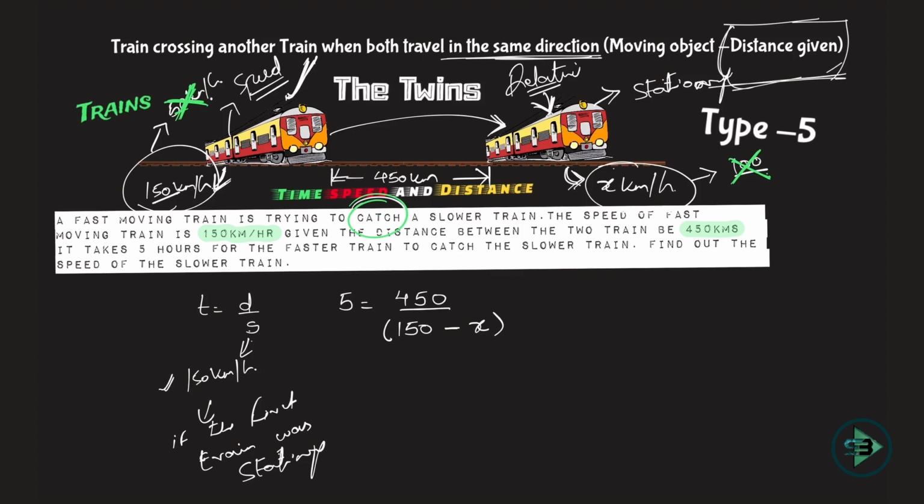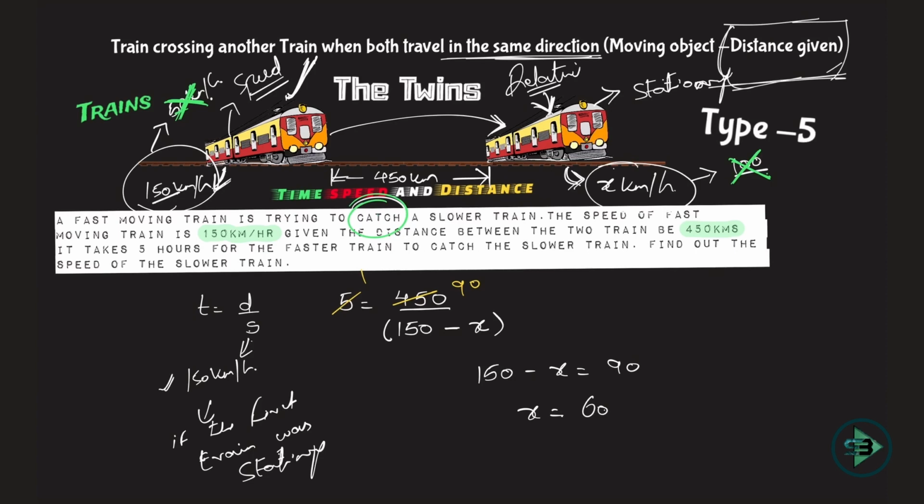Now let us just find it out. Now this is the equation that is being given to me. Let's cut this. 5 ones are 5, 5 nines are 45, 0. So what comes out to be here? 150 minus x is equal to 90. So x turns out to be what? 150 minus 90 is nothing but 60. That's it.